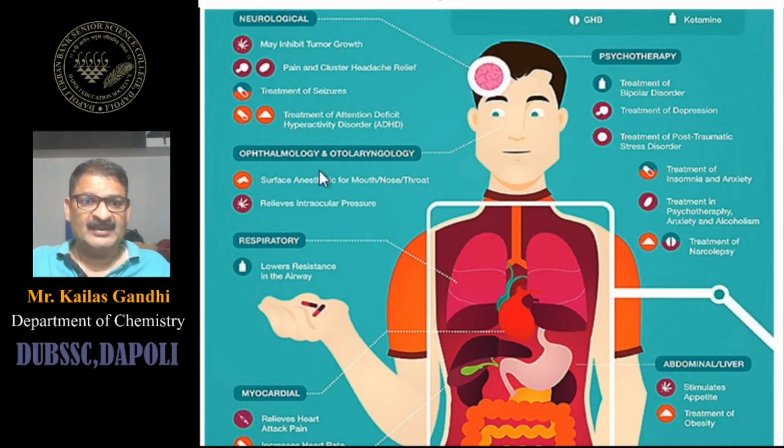Here in this figure we can see neurological disorders, ophthalmology meaning eye related disorders, lungs or respiratory tract related disorders, heart related disorders, then problems related to the abdomen, like indigestion and so on, and some psychological problems. All these are disturbances in physiological function. To cure these, drugs are utilized, and those drugs are considered pharmacodynamic agents. Okay,